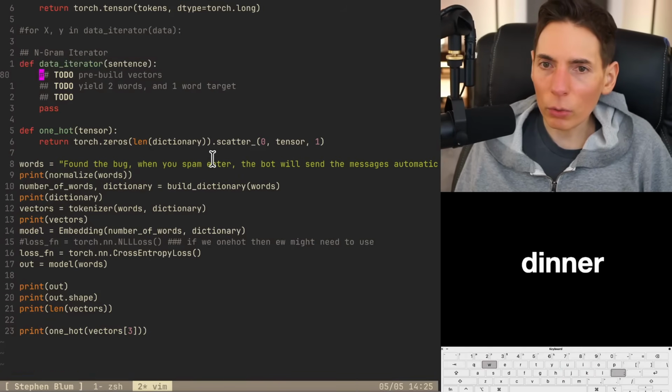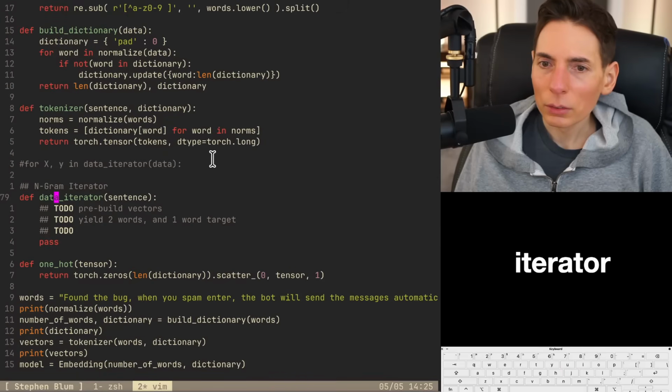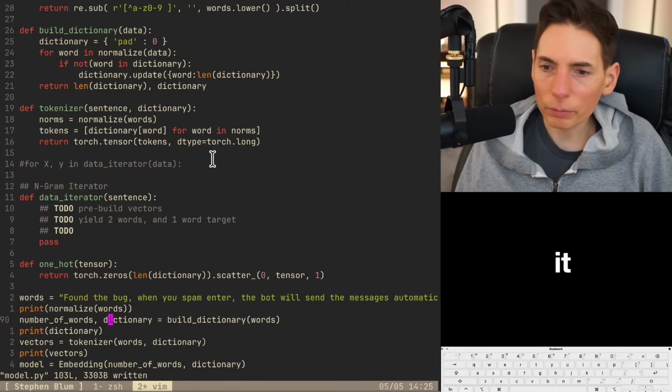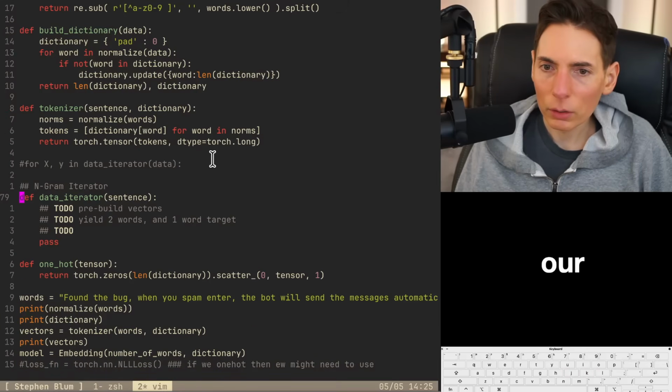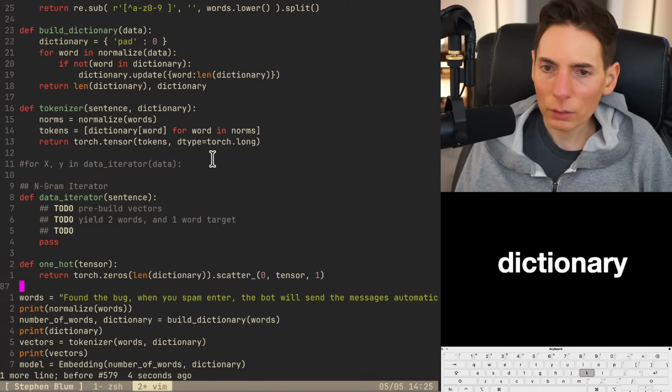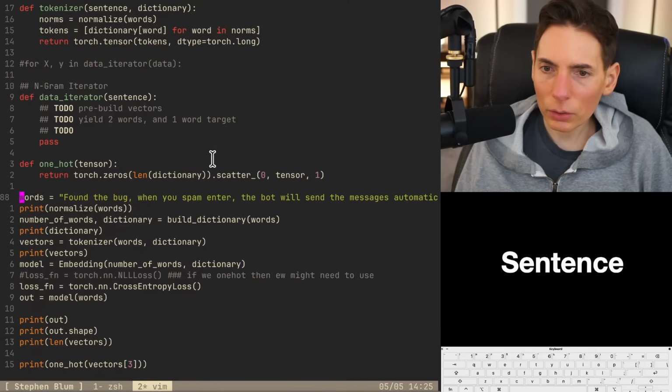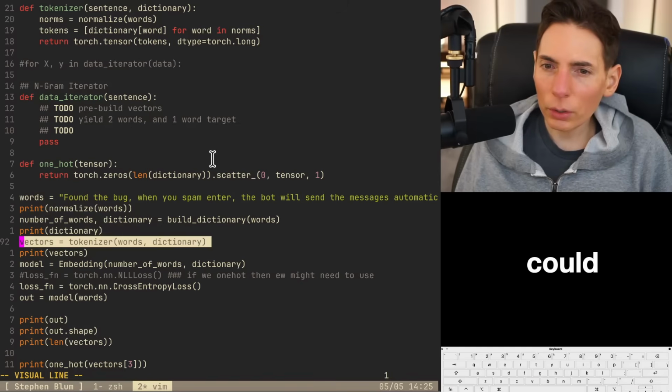Now we need to make a data iterator. Should we do a sentence or a vector? I think we could do the sentence. Let's do the raw sentence and we'll vectorize it. So we already have our dictionary. Sentence, dictionary, vectors. So we could do this. So we got our features.